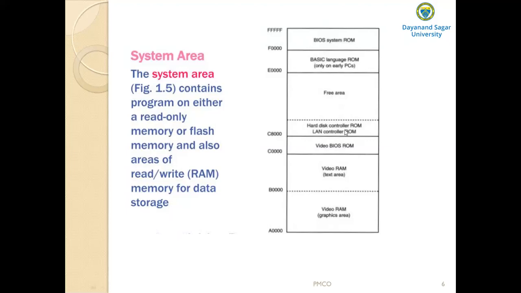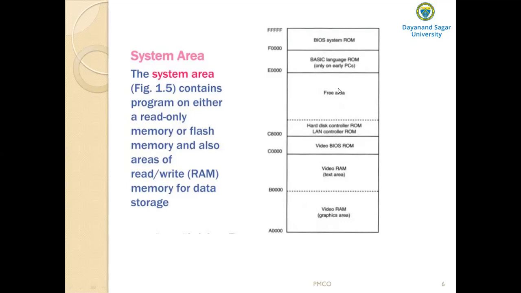Above that, we have the hard disk controller RAM. If a hard disk is attached to the computer, the interface card must contain a RAM and a disk BIOS, and this RAM holds the low-level format software, which is used for erasing the disk quickly. If you want to format your hard disk, this is where the low-level format software is stored.